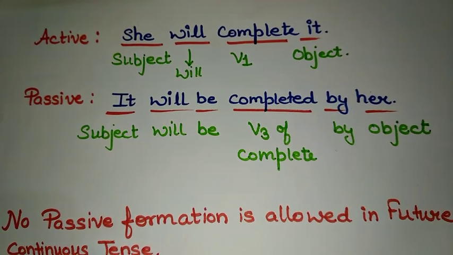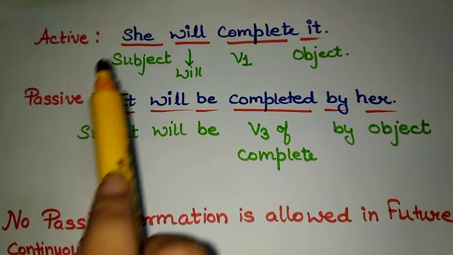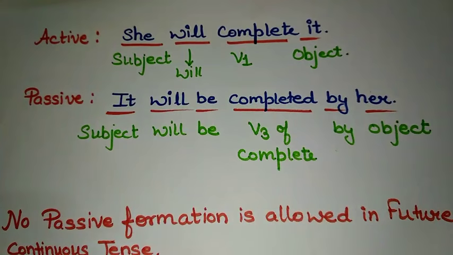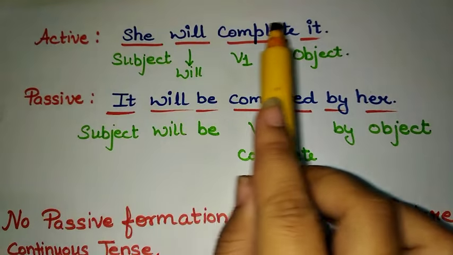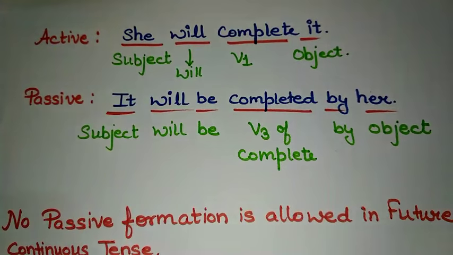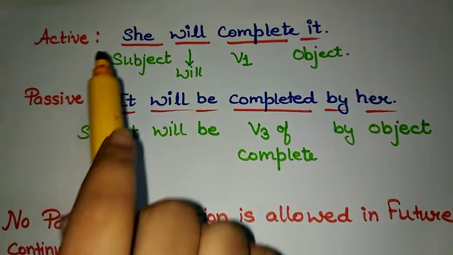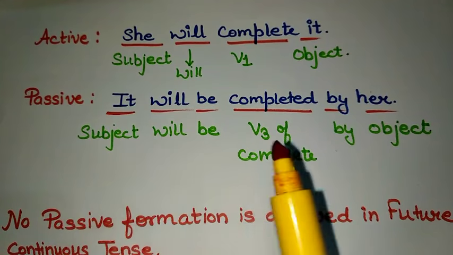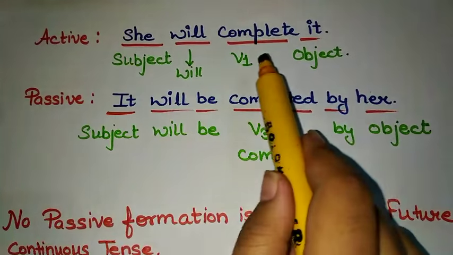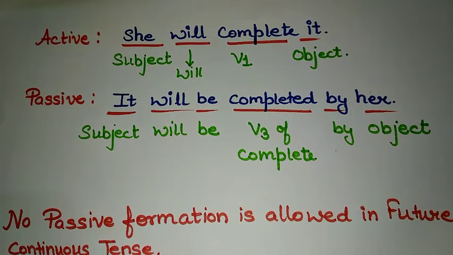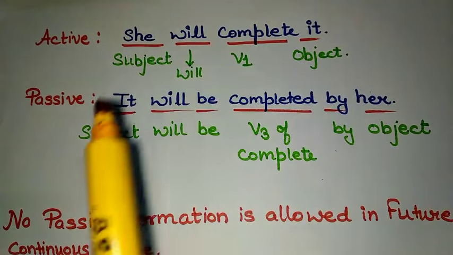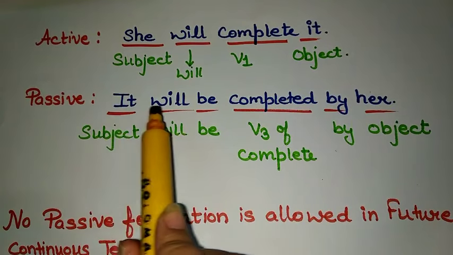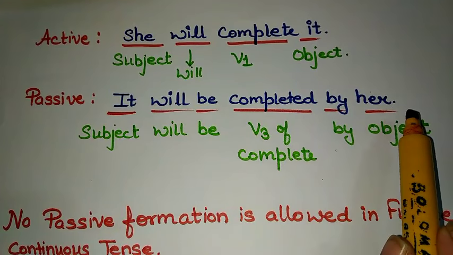Let us figure it out with the help of an example. See, this is a future indefinite sentence like she will complete it. Here, she is a subject, will because we have used a singular, and the sentence is in future, so will. Complete is the first form of verb complete, and it is acting as an object here. This is active form. Now, this sentence in passive form will be like, it will be completed by her.